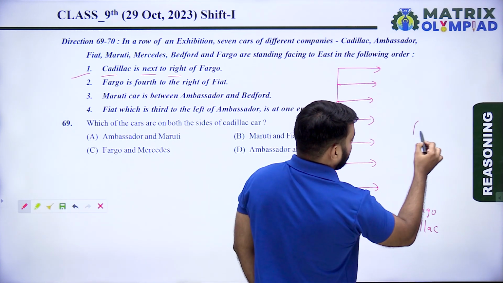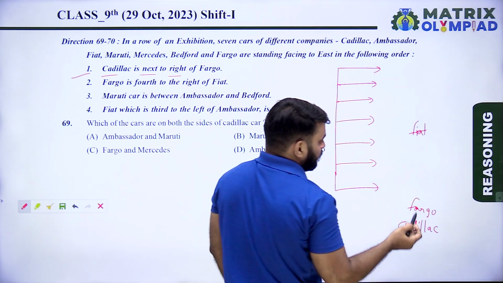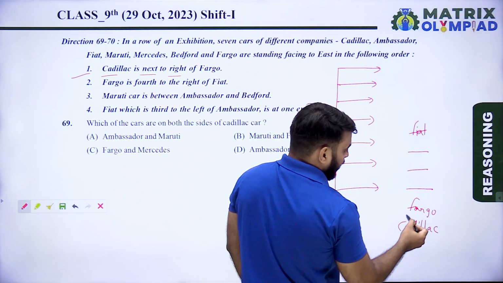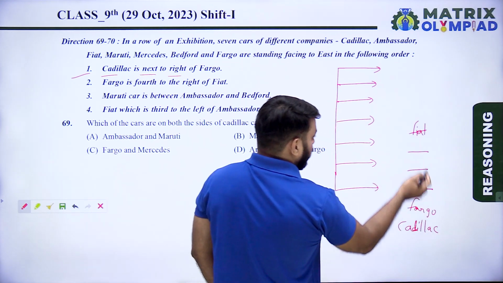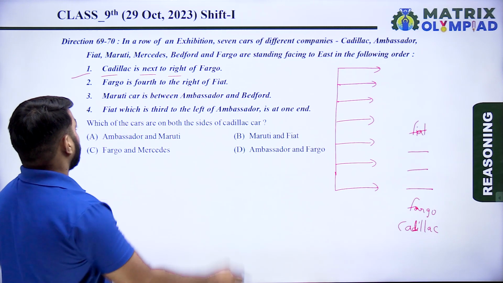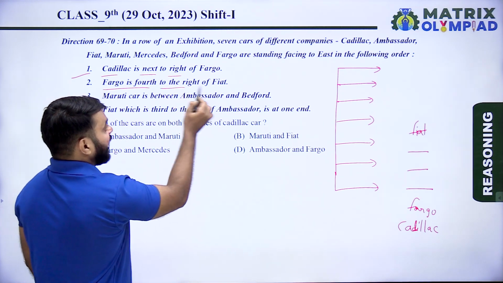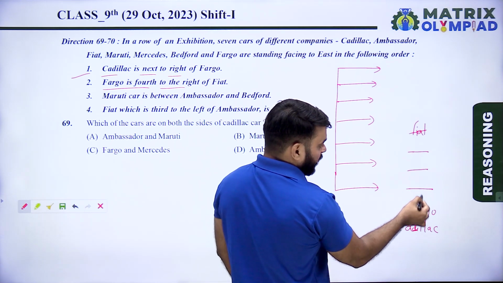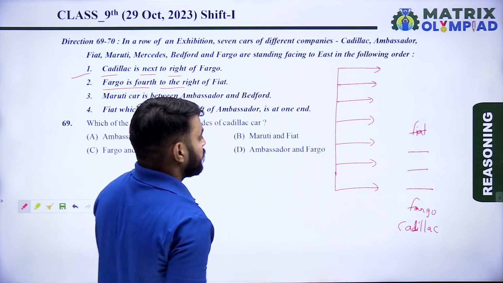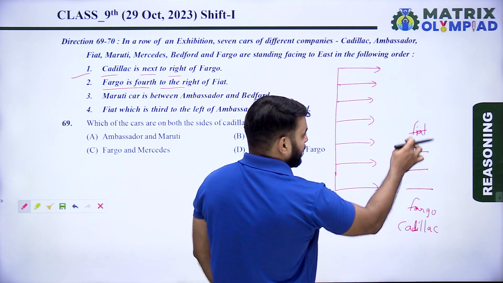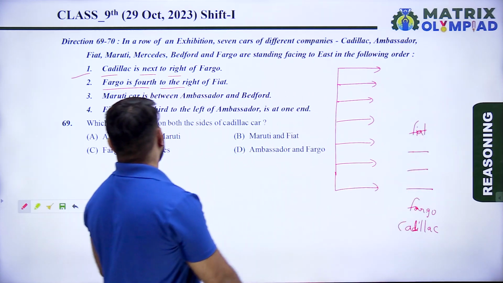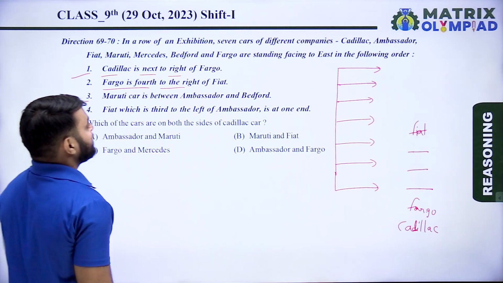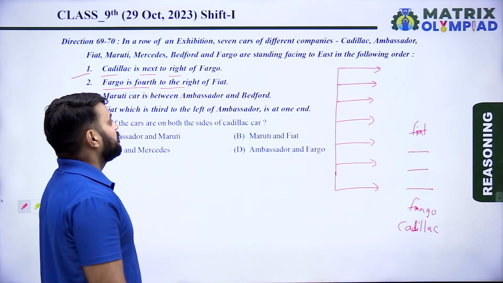So here is Fiat and fourth place 1, 2, 3 and 4. Here is Fargo. Fargo is fourth place to the right of Fiat. So at the fourth place from Fiat, 1, 2, 3 and 4, is Fargo. So 1, 2, 3, 4, 5, 6 car places are done. Now, according to third information, Maruti car is between Ambassador and Bedford.